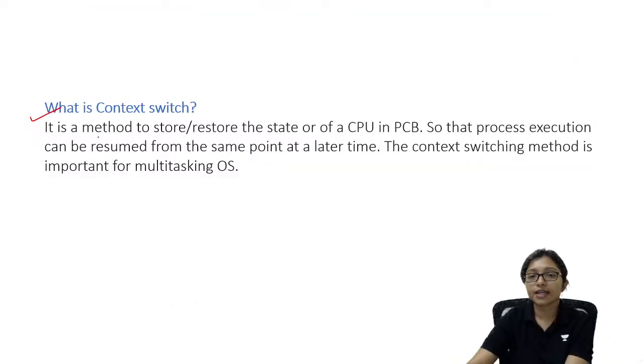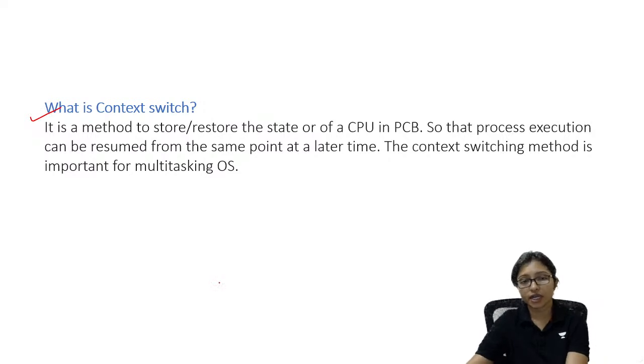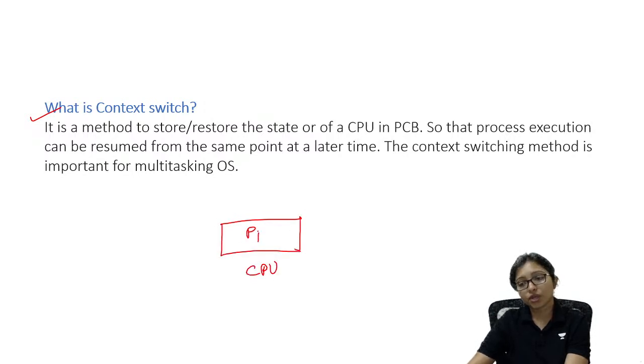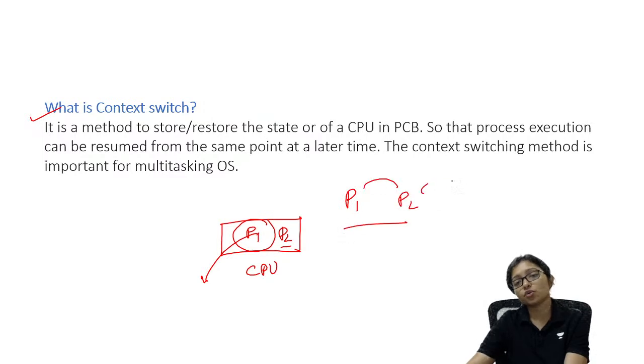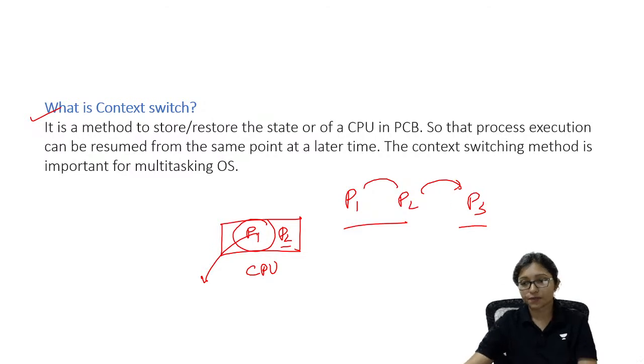What is context switching? What is the meaning of context switching? Context switching means that the CPU is allocated to one process. Here is the CPU. So P1 came here and P1 is executing. After that, I am removing P1 and giving a chance to P2. So this is called the context switch. P1 to P2, then P2 to P3. This is called the context switch.